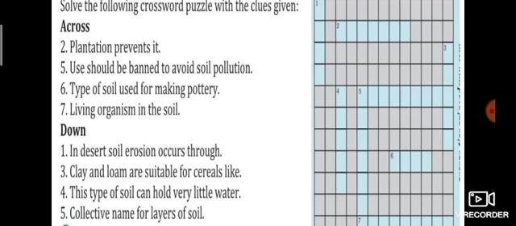This is your activity time. Listen, I give a puzzle. After you do it, you send it to the WhatsApp group. That is a crossword puzzle. It's very interesting and related to your lesson, so don't skip this. You should write that.